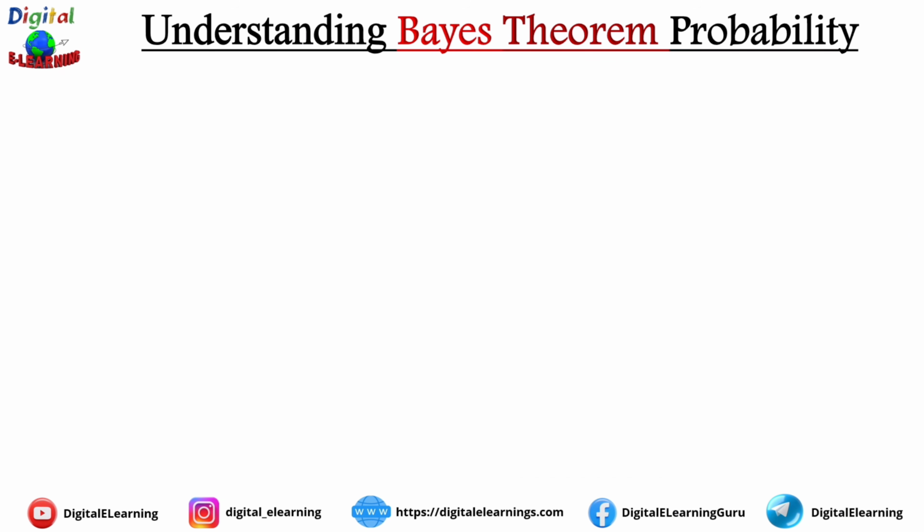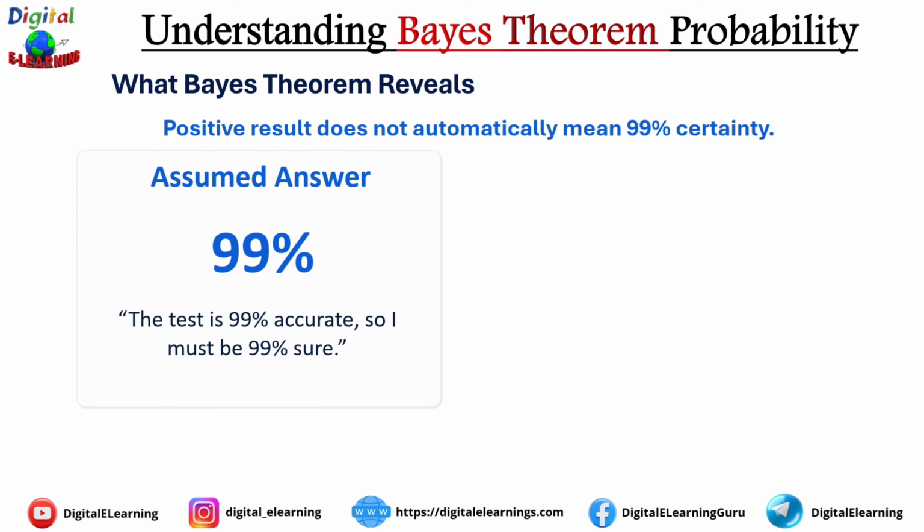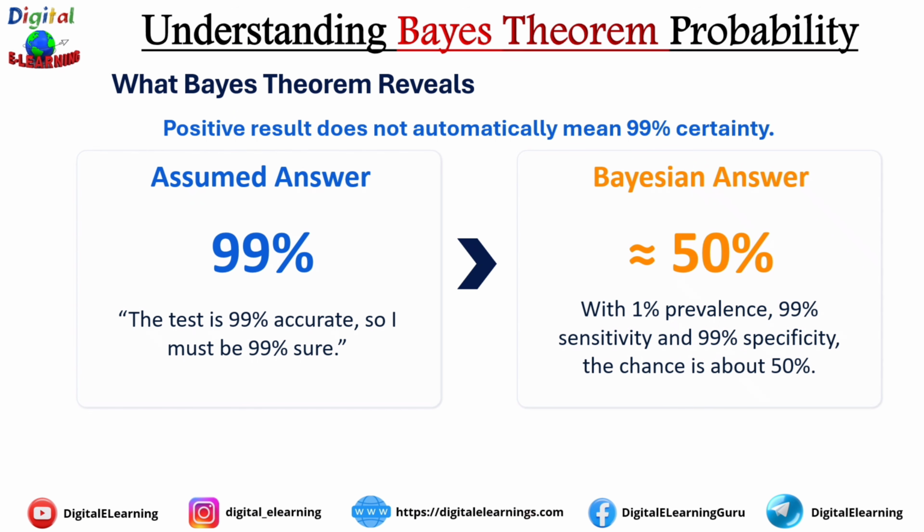So what does Bayes' theorem reveal? A positive test result does not automatically mean 99% certainty. But when we combine all three, the actual probability of having the disease after a positive result is only about 50% and not 99%. This surprises many people, but it makes perfect sense once we calculate the Bayes result.